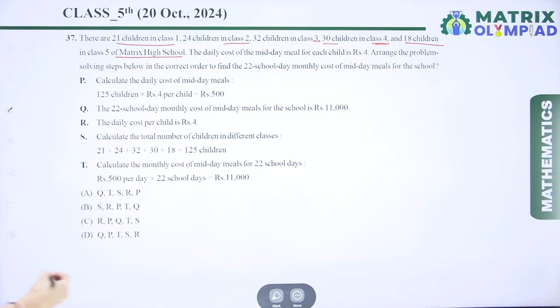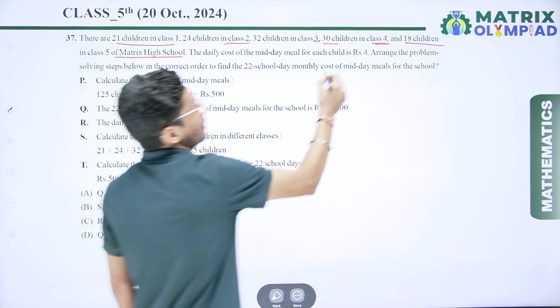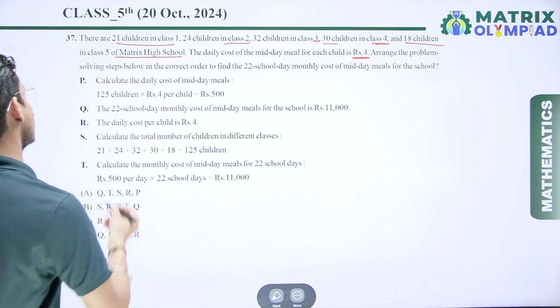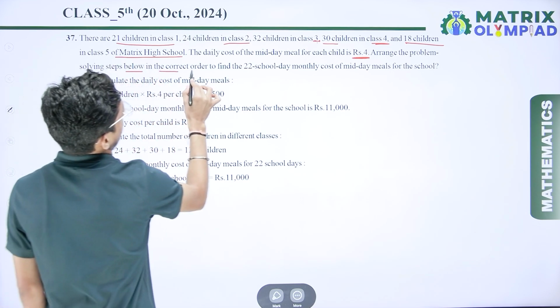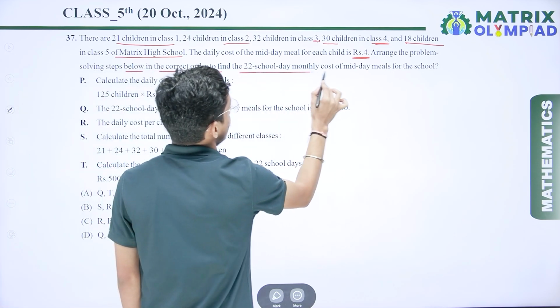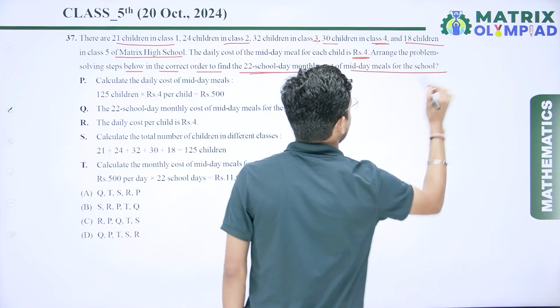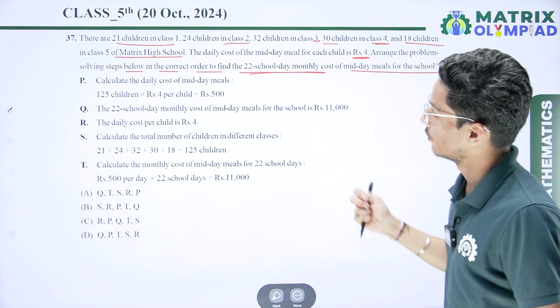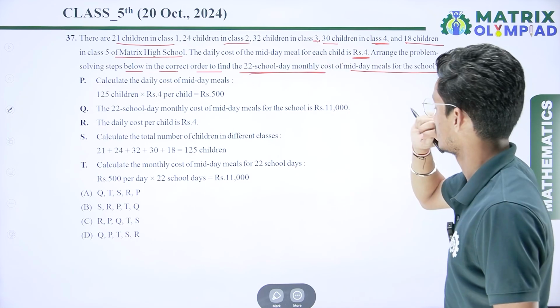The daily cost of the midday meal for each child is ₹4. Arrange the problem solving steps below in the correct order. Find the 22 school days monthly cost of the midday meal for the school. So here we have given steps, and we have to arrange them with the help of this equation.